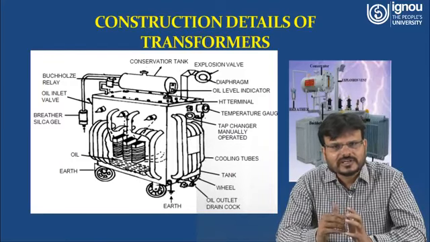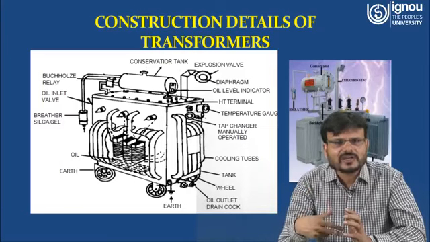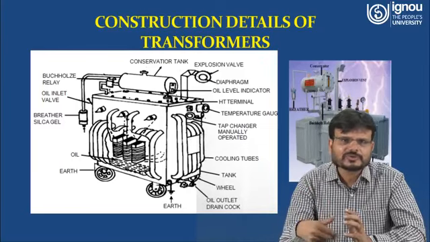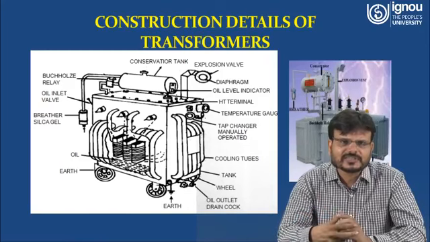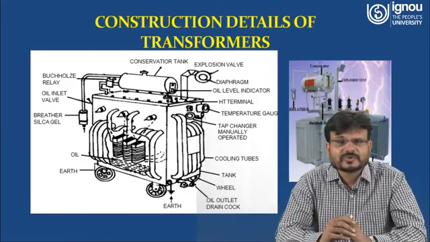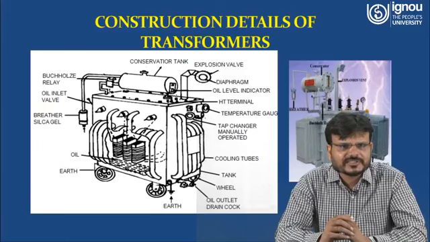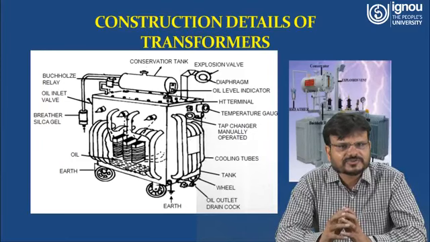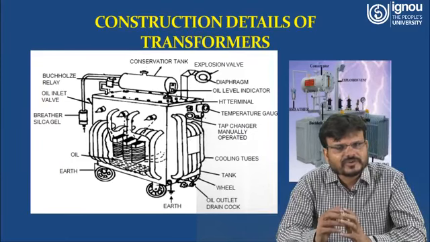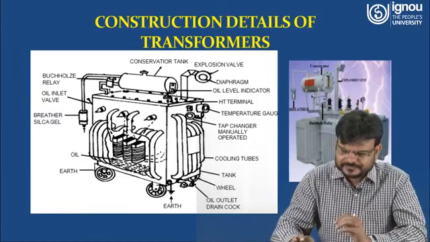Due to some mechanism, an alarm will sound, and some extra oil from the conservator is transferred to the tank of the transformer, which will cool the coil. Then Buchholz relays are here, and the oil inlet valve, and the breather, that is silica gel. Silica gel is used to prevent moisture from entering the conservator.